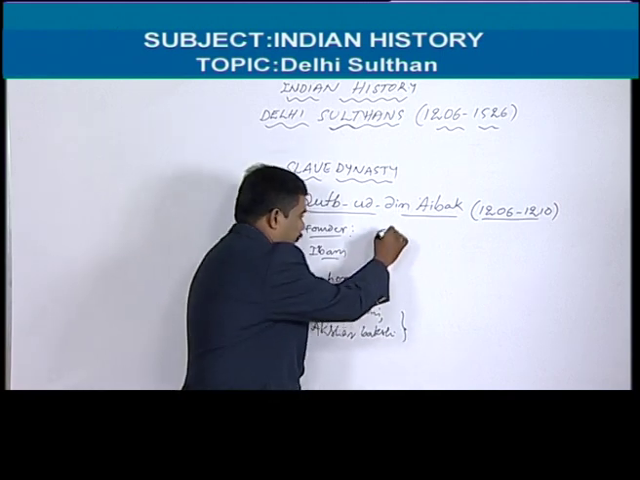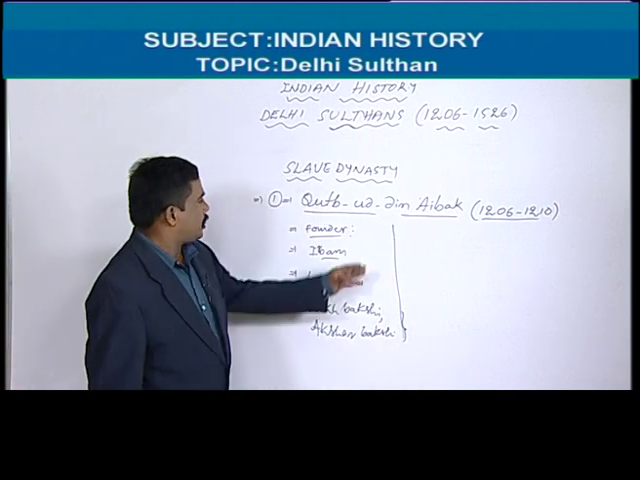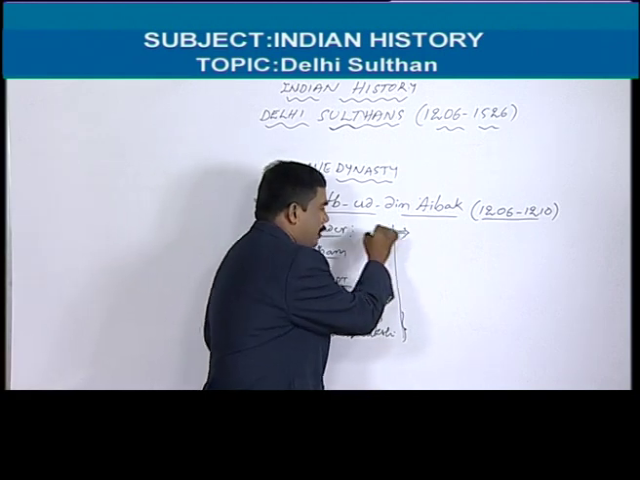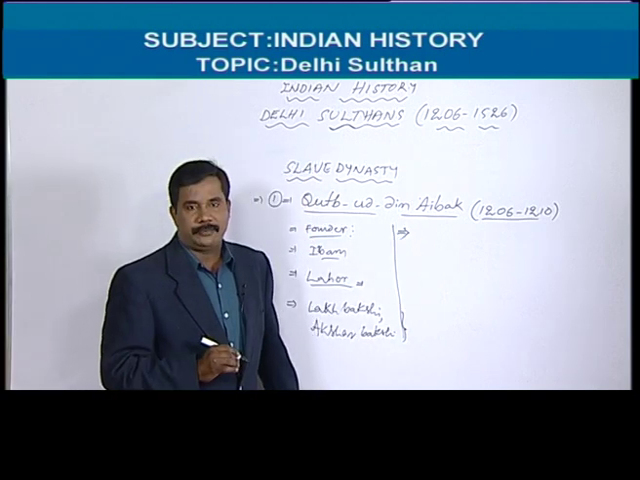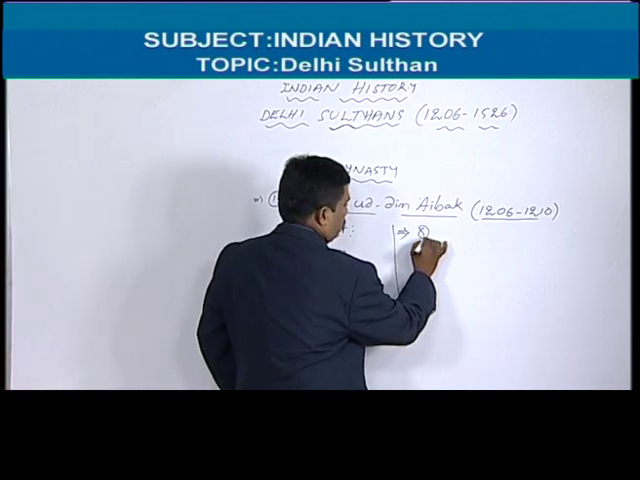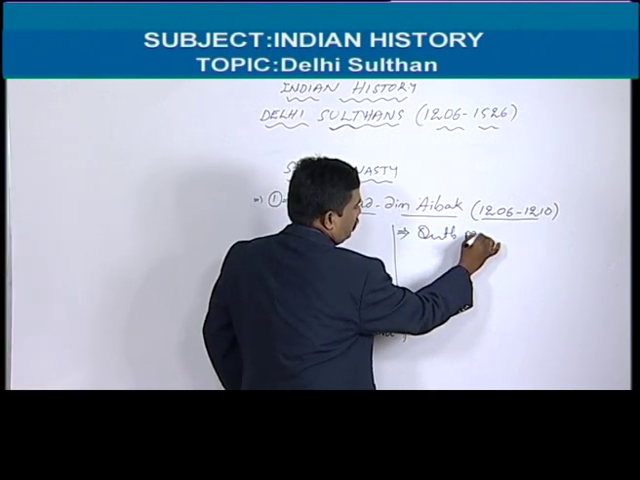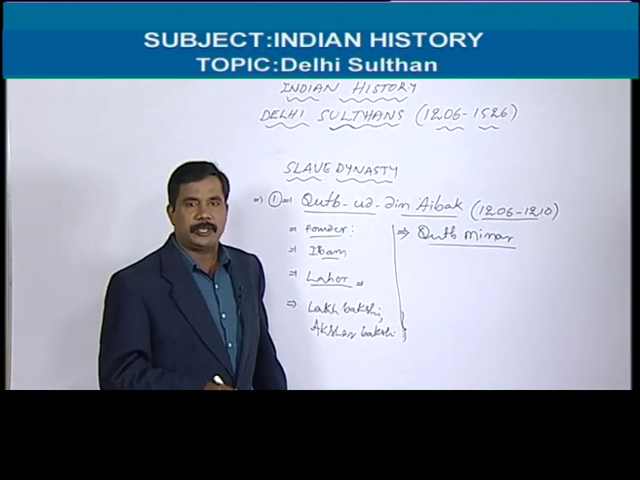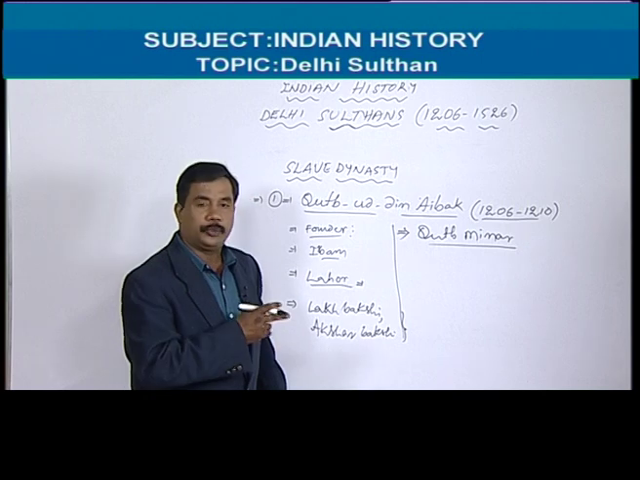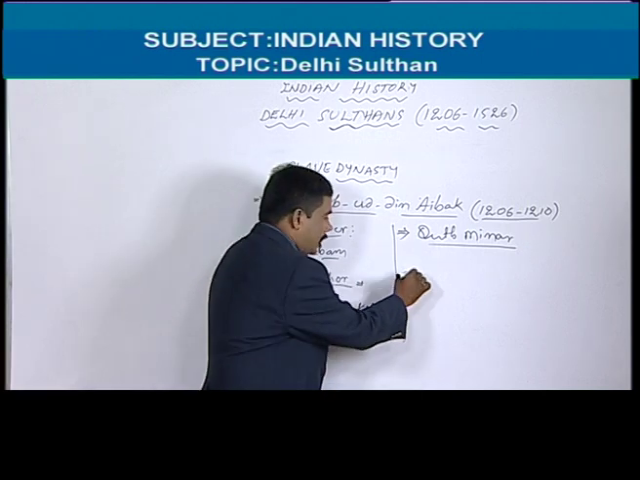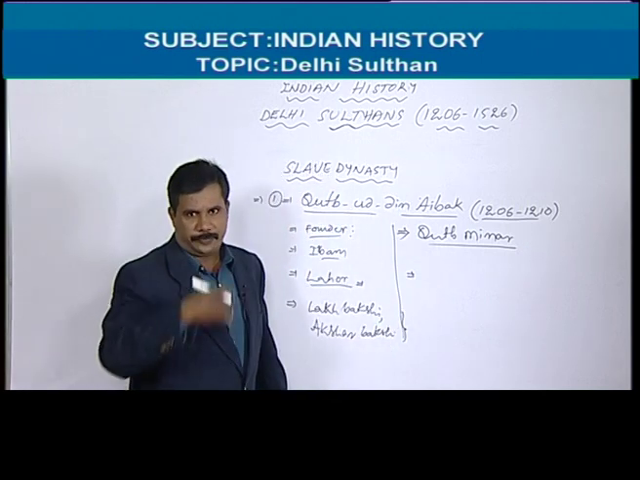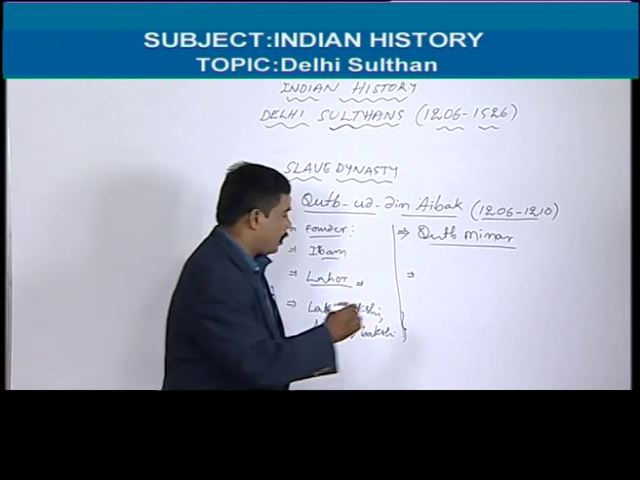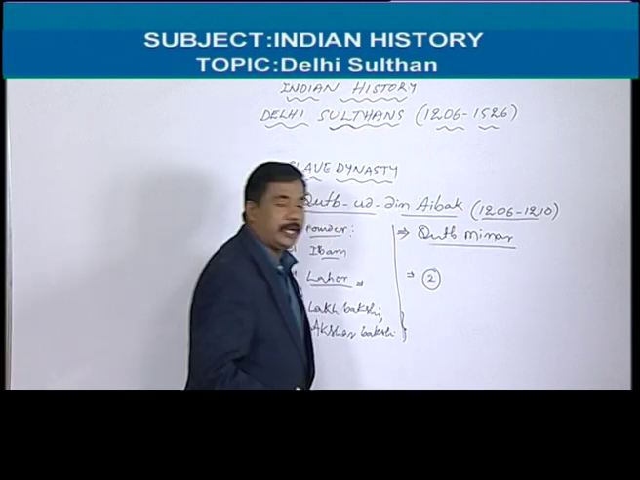And what about construction? Is there any construction of Qutbuddin Aibak? Yes, mainly Qutbuddin Aibak constructed the Qutub Minar. The construction of Qutub Minar was started by Qutbuddin Aibak. Actually, Qutub Minar has 5 storeys, and of those 5, Qutbuddin Aibak built only 2.